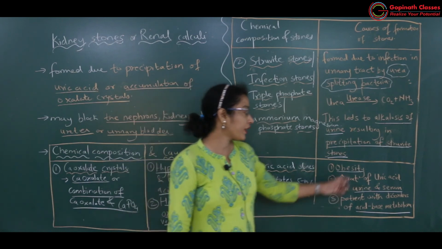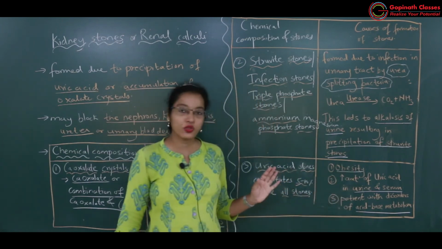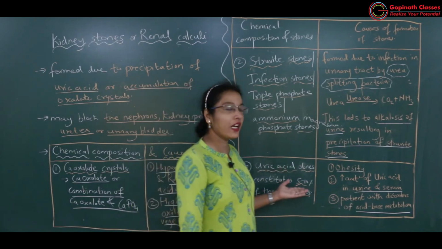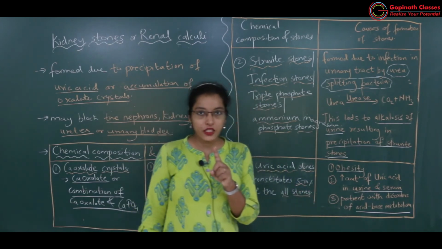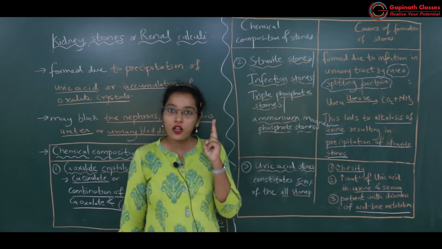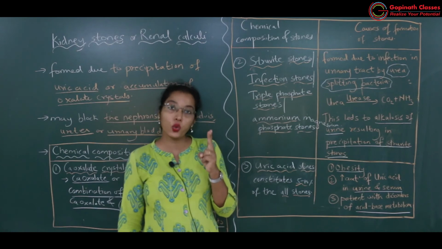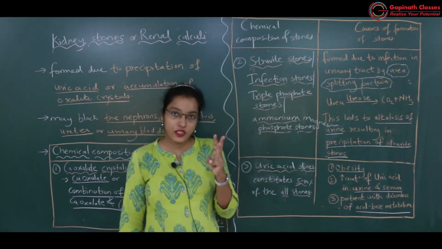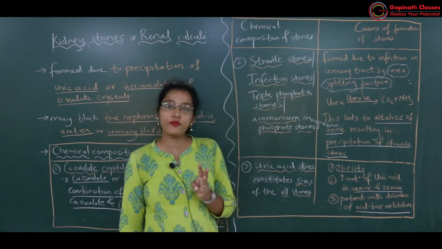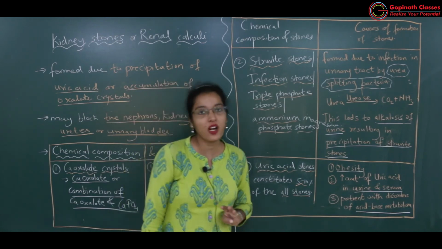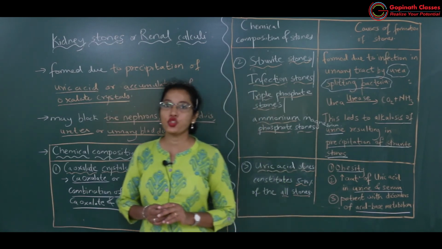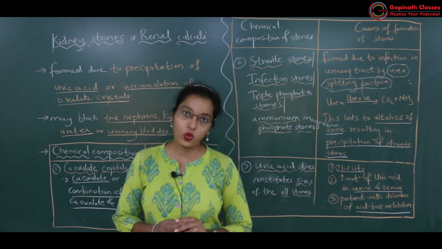So why are uric acid stones formed? Because of obesity. Then second reason, if the uric acid content is more in the blood serum and urine. Then third reason, acid base metabolism disorder. If there is no proper balance of the acid and base in the blood, definitely there will be precipitation of uric acid. Okay, got it?